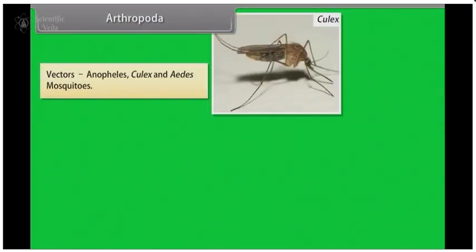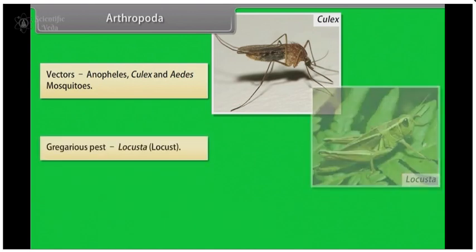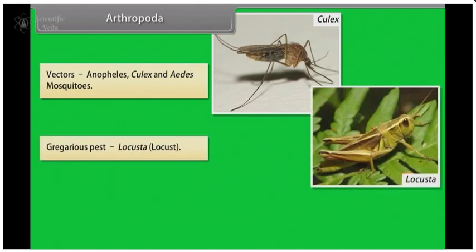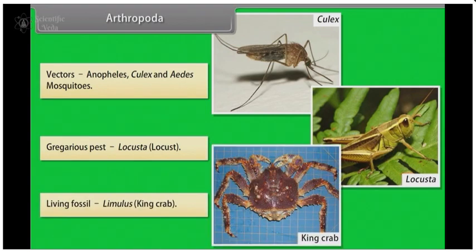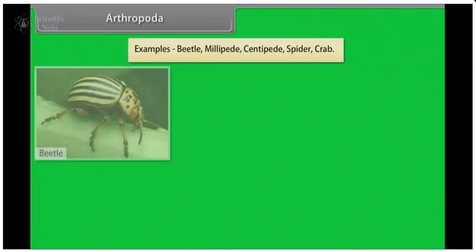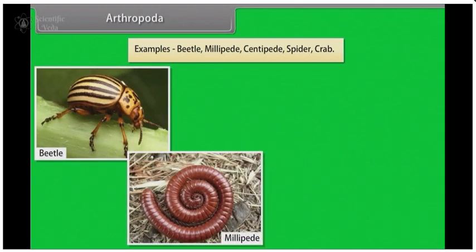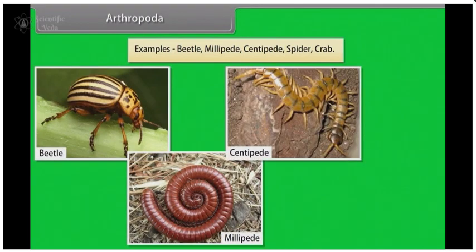Vectors: Anopheles, Culex, and Aedes mosquitoes. Gregarious pest: Locusta, that is locust. Living fossil, Limulus or king crab. Examples: beetle, millipede, centipede, spider, crab.